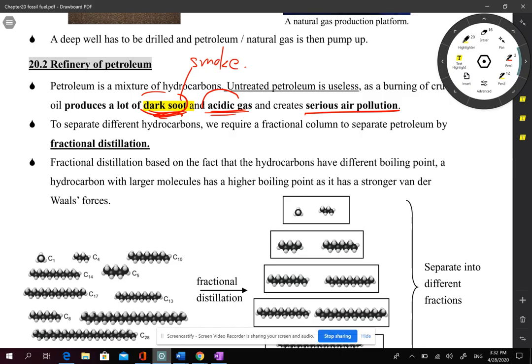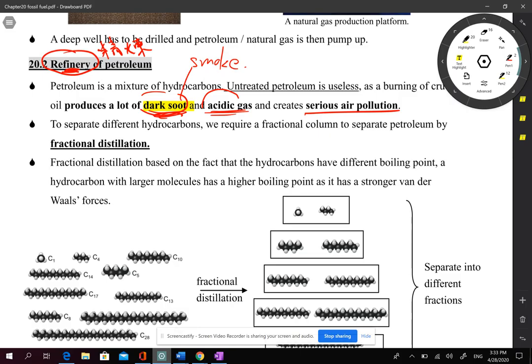So why can we use petroleum in the last 100 years? It is because we know how to refine it. In Chinese, 精炼. That means we try to make it finer, better.